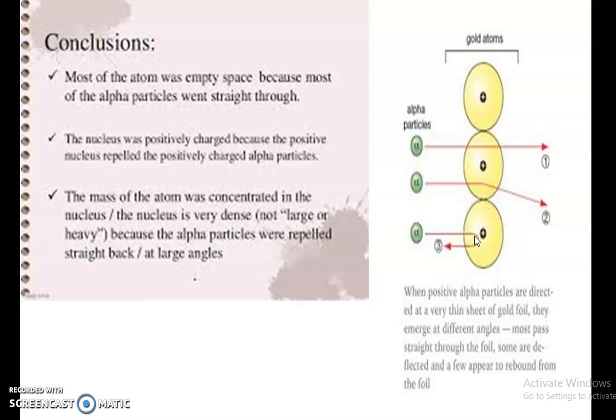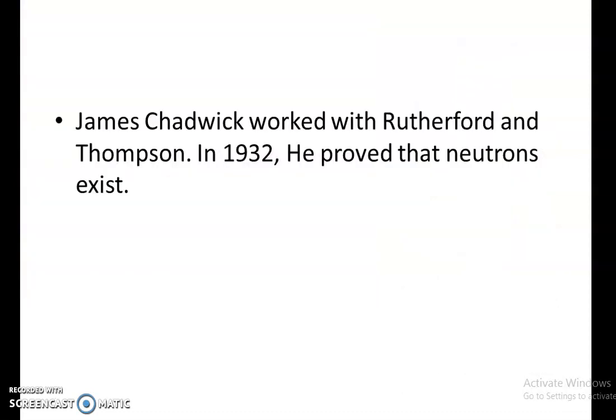So at first J.J. Thomson invented the plum pudding model and the electron. Later, Rutherford invented the proton and the gold foil experiment, and he modified the structure of the atom. And then later, James Chadwick worked with Rutherford and Thomson. In 1932, he proved that the neutron exists. This was how the structure of the atom, or model of the atom, was established.